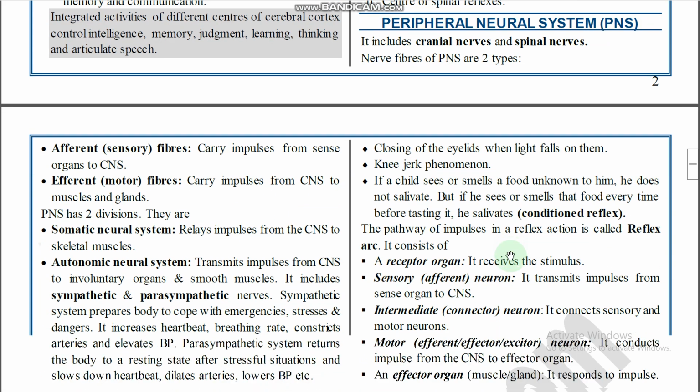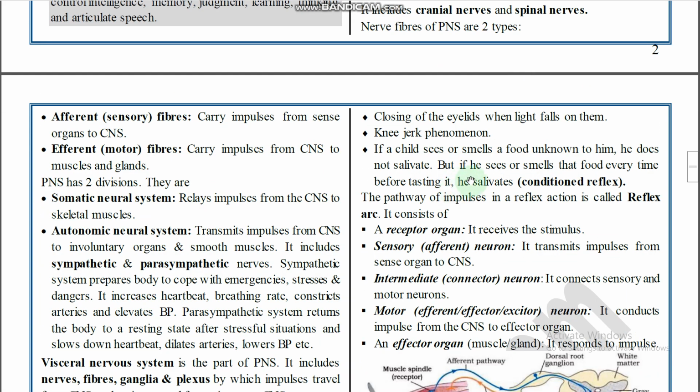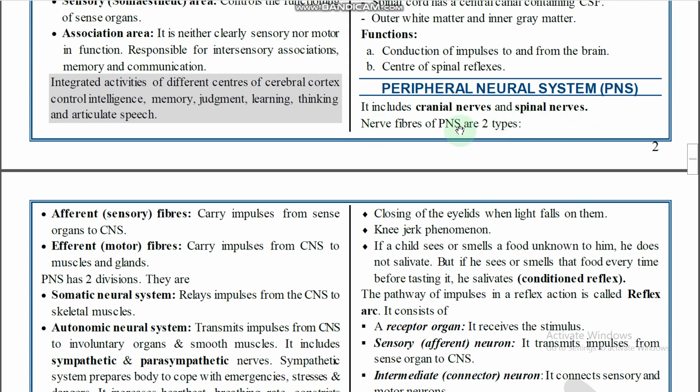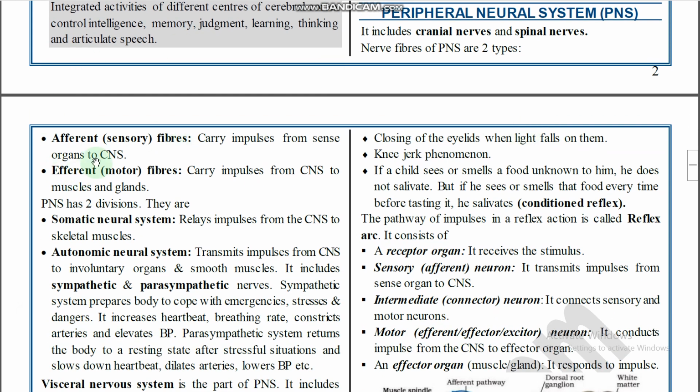So next one, peripheral nervous system. The peripheral neural system consists of cranial nerves and spinal nerves. Two different types of nerve fibers are present: afferent fibers and efferent fibers. Earlier we discussed. Afferent fibers are also called sensory fibers, which carry impulses from sense organs to the CNS. That type of fibers are called afferent fibers.